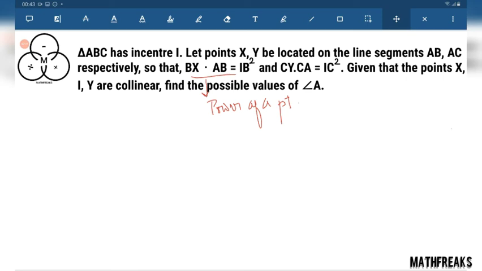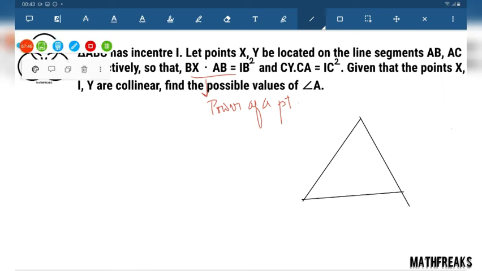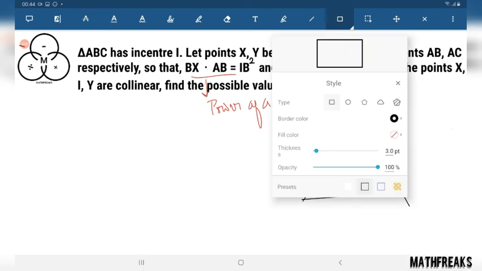ABC has incenter I. Let X, Y be the points on the line segments AB and AC respectively. Apply power of a point for the triangle: BX into AB equals IB square. Just think independently.